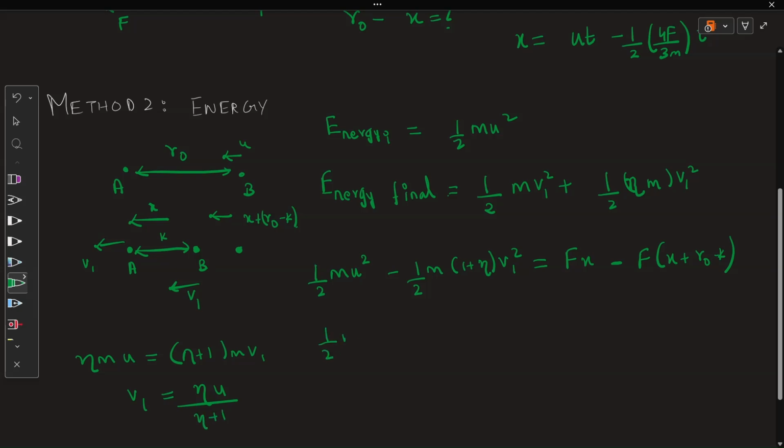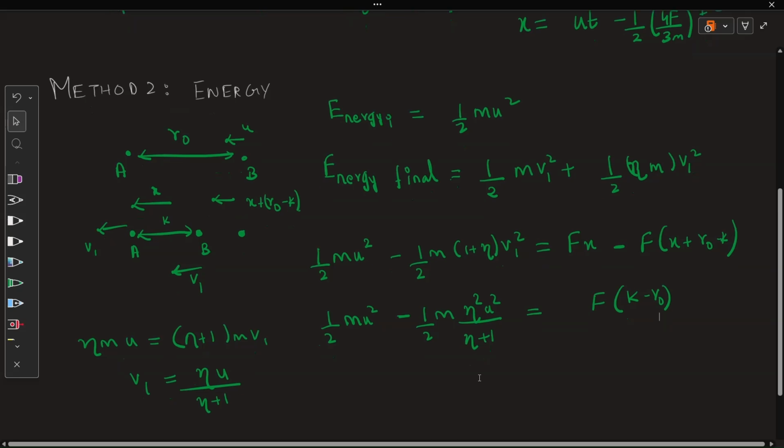If I substitute it over here, half m, what I get is eta square m u square by eta plus 1, which is force F into K, force F negative, sorry, force into K minus R naught.